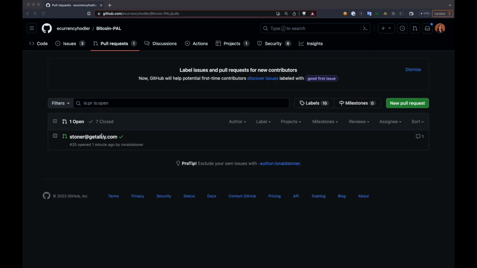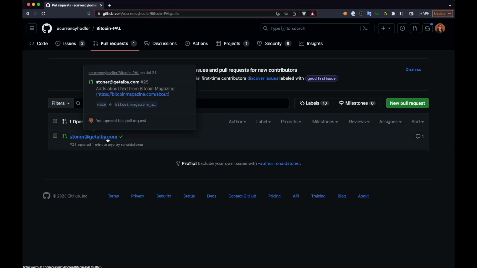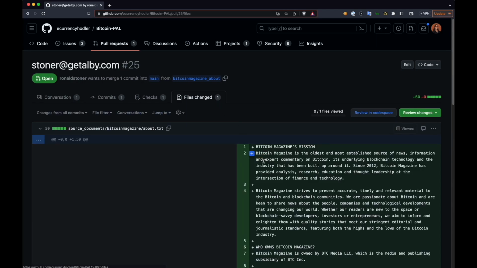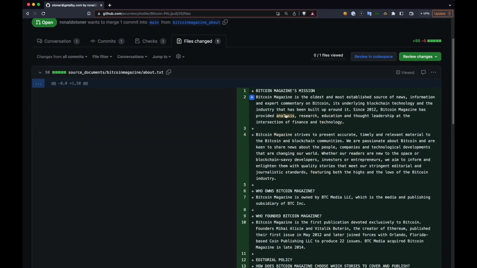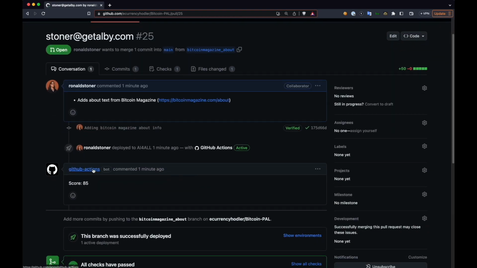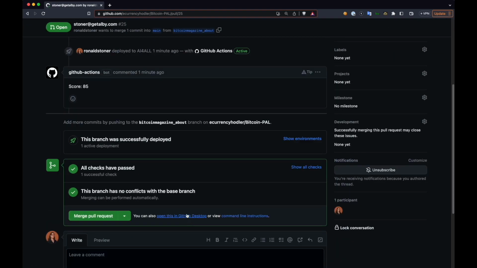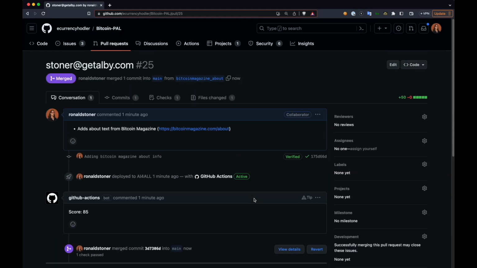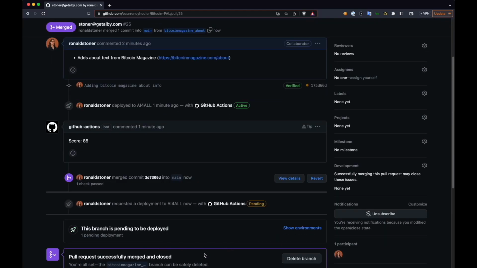So I have done that here, and I've titled my PR with my Lightning address. So I'm submitting a new document, right? We're going to pull an about page from Bitcoin Magazine that Vitalik helped found. We have the text here. And when we go through, our GitHub Actions is actually scoring our documentation to say how relevant is it for the repo maintainer. The repo maintainer is going to go in and review it and decide whether to merge it or not. And in the instance where they merge it here, we're going to fire another GitHub action.